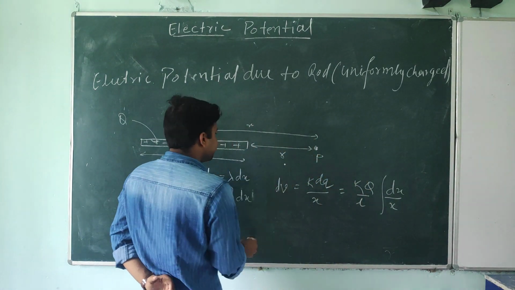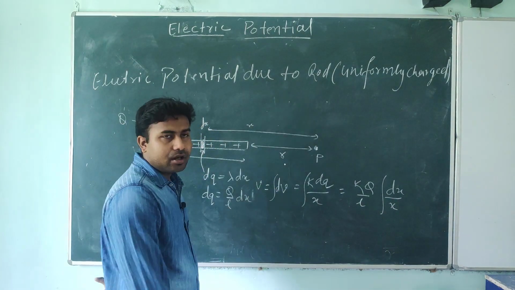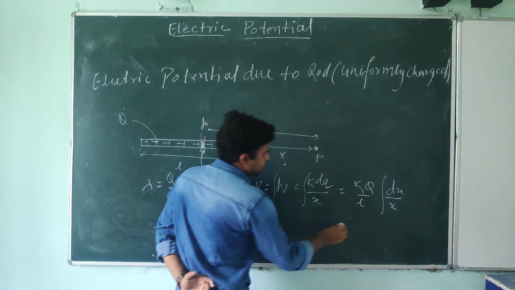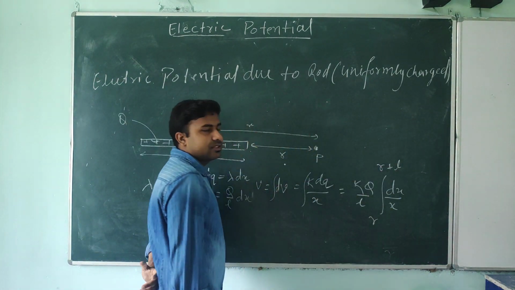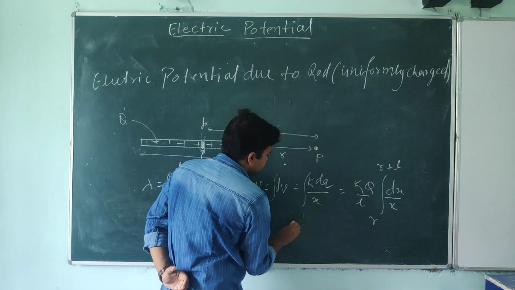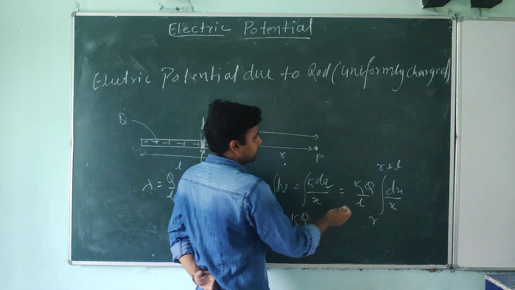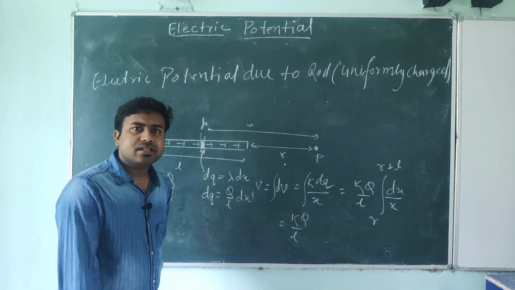Okay, now integrate it. From where to where do I have to integrate? If you integrate it, you will get the electric potential due to the rod at P. From R to R plus L. So the lower limit is R, the upper limit is R plus L. Suppose you understand. Okay student, the constant term is K Q by L. It's already outside. Here integration of 1 by x is ln x.